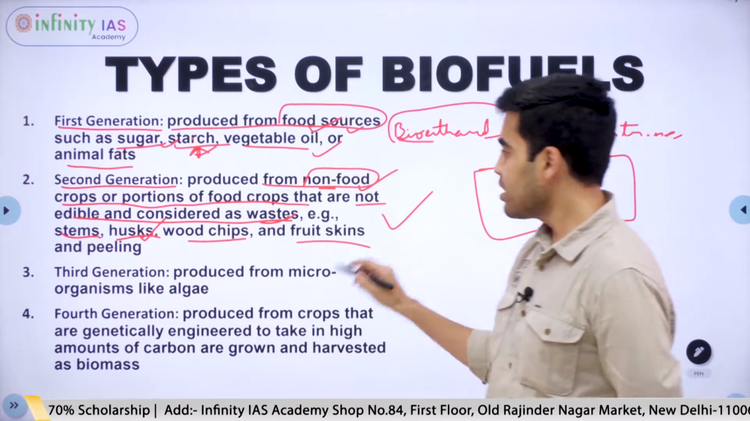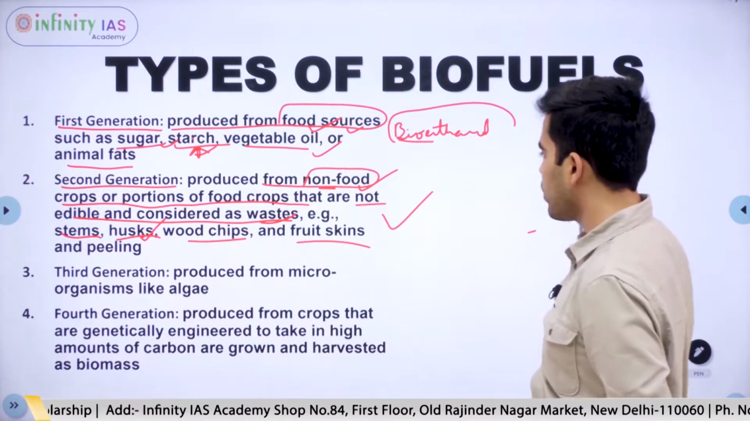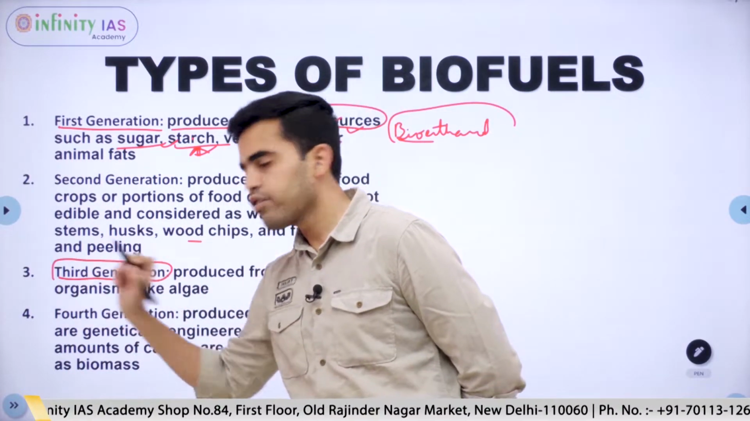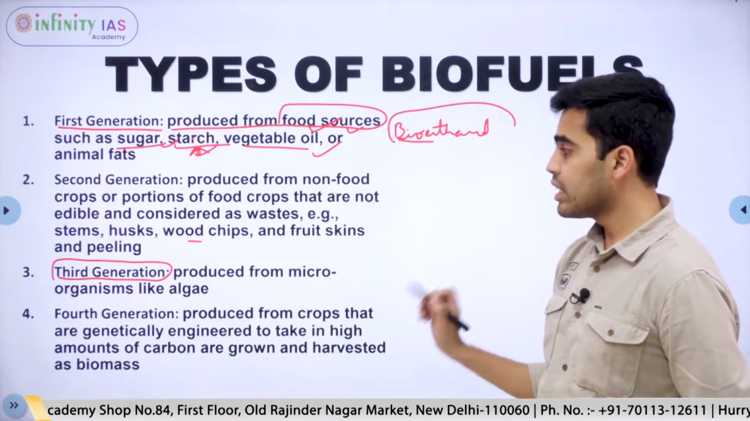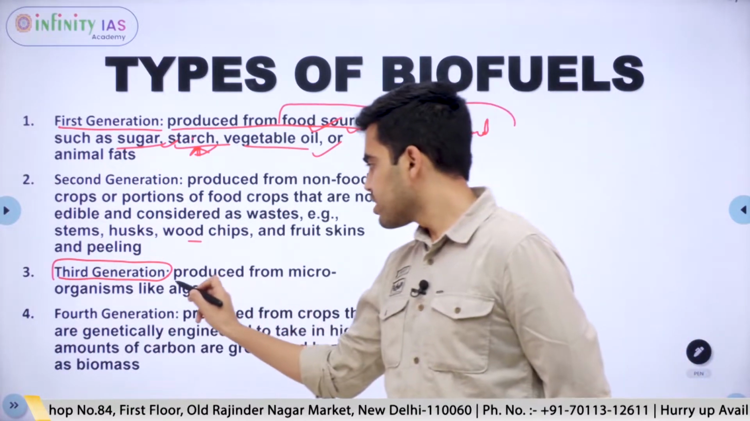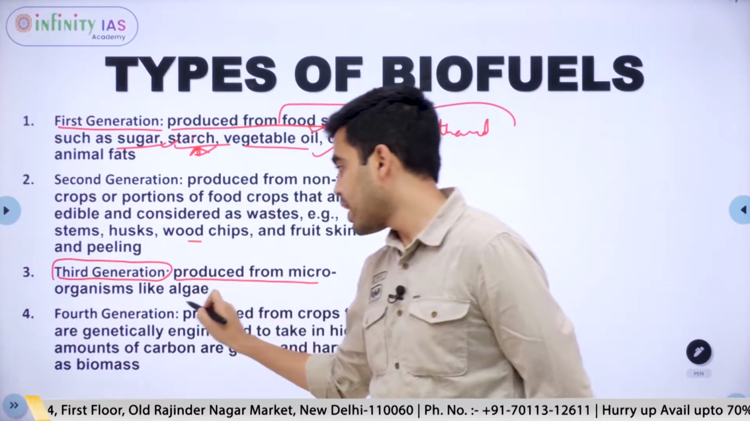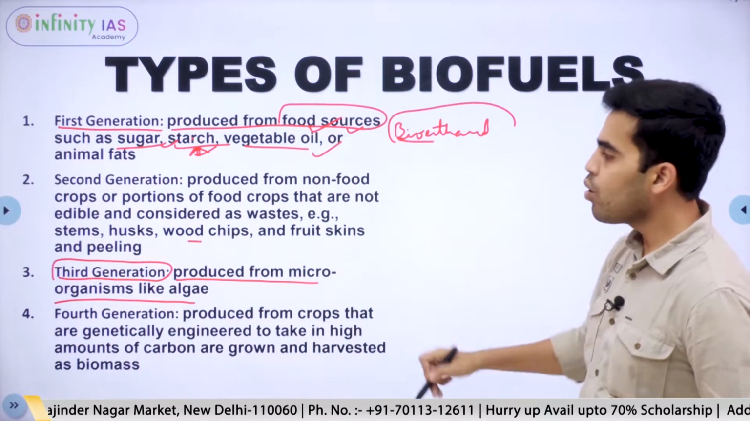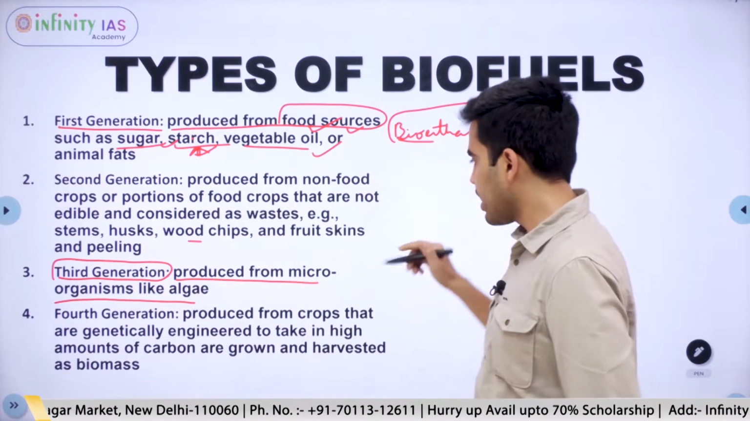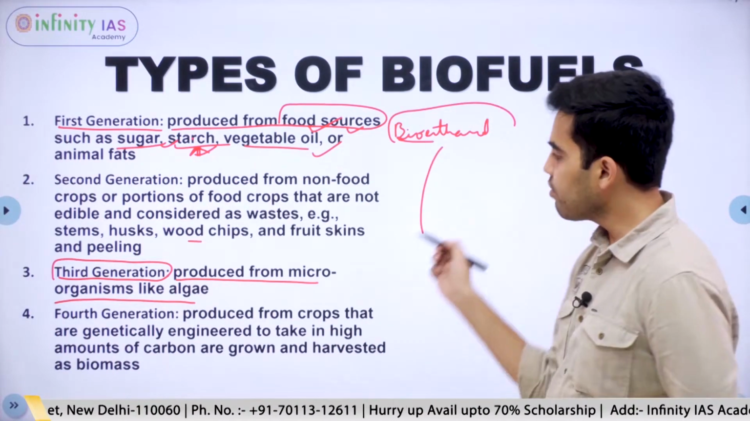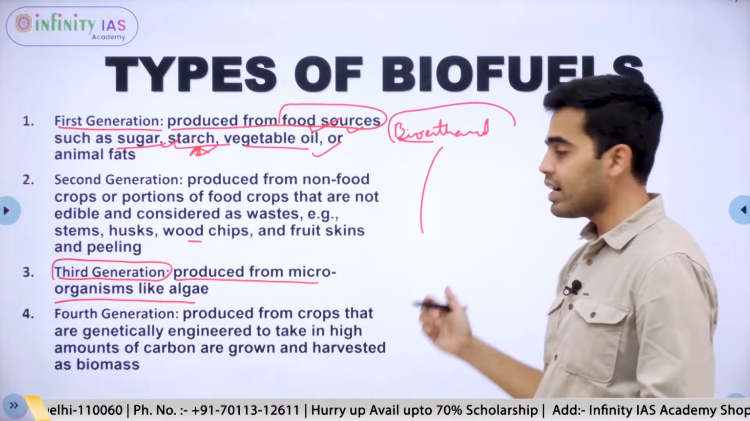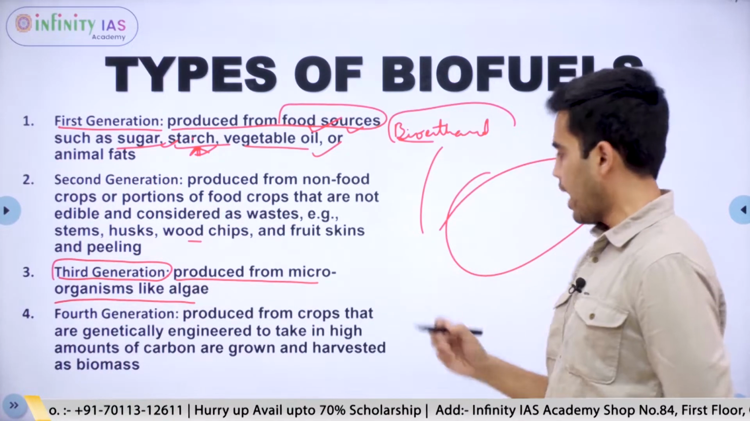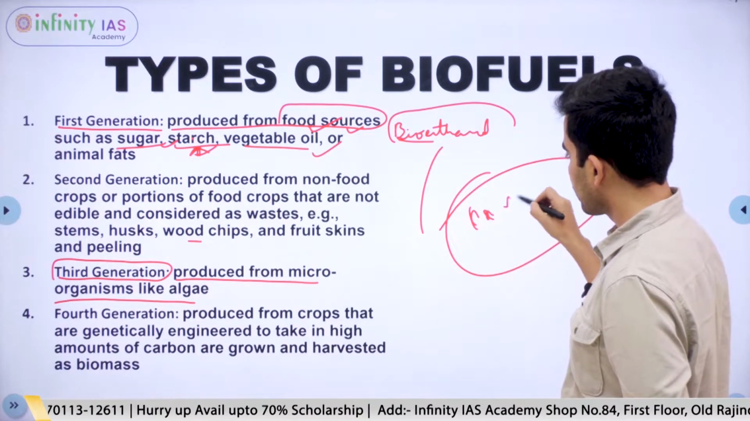So to solve this problem, we have gone to third generation biofuels. So what are third generation biofuels? Third generation are produced from microorganisms like algae. So here there is no relation with any crops. Here we cultivate algae. We can take a small body of water and we can cultivate algae.